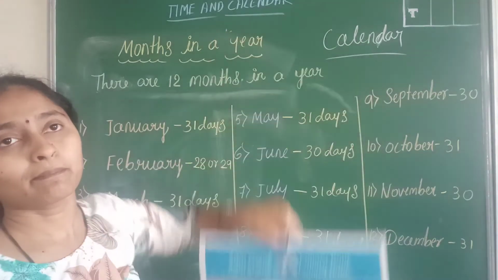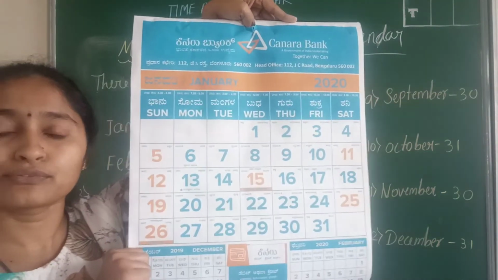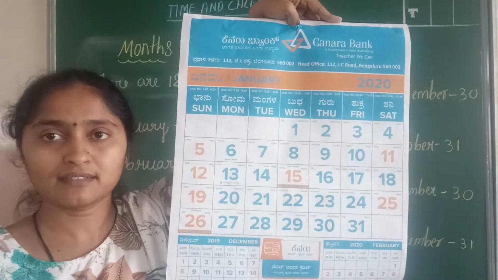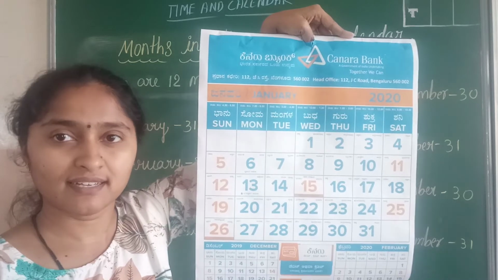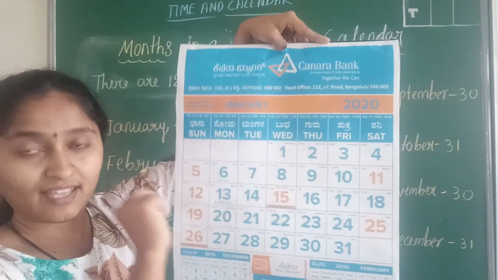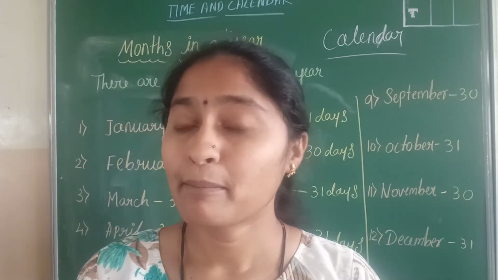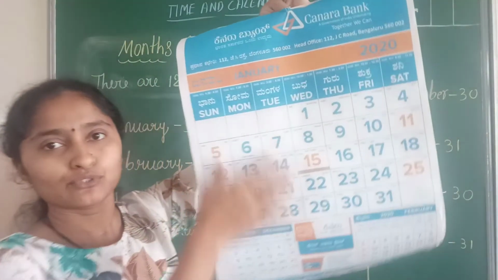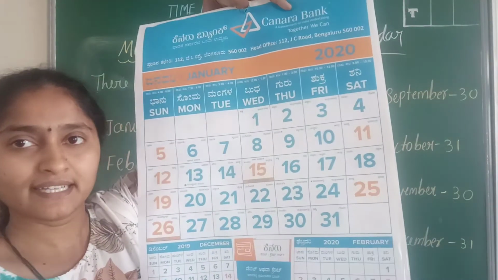For example, just assume that this is the calendar of the year 2021, this year's January month. Today is which day? Today is Thursday. So the date is 2? Yes, but according to the 2021 calendar, today is Thursday, but what is the date today? Yes, very good, it's 7. So with the help of the calendar we will come to know the day and the date of that particular day.